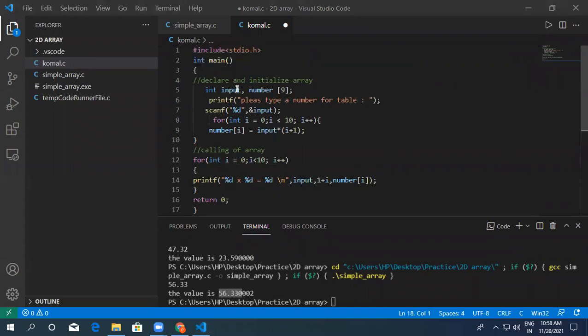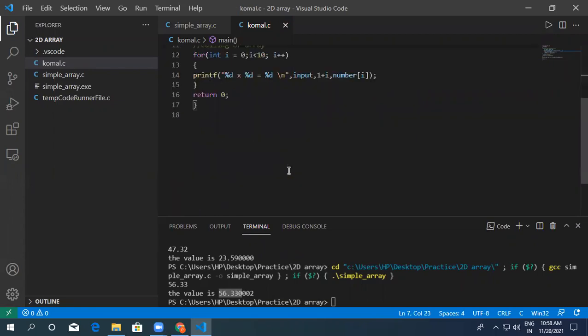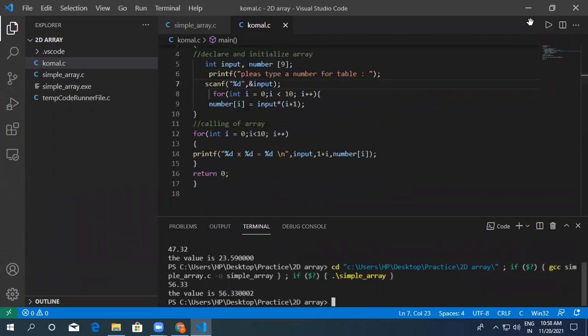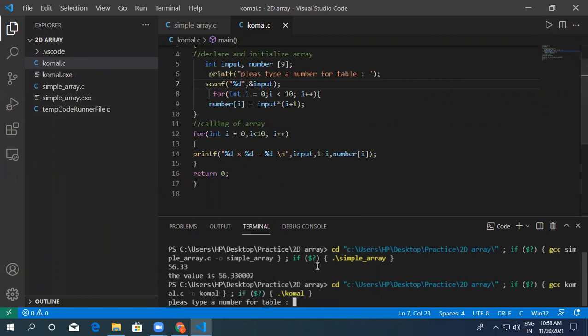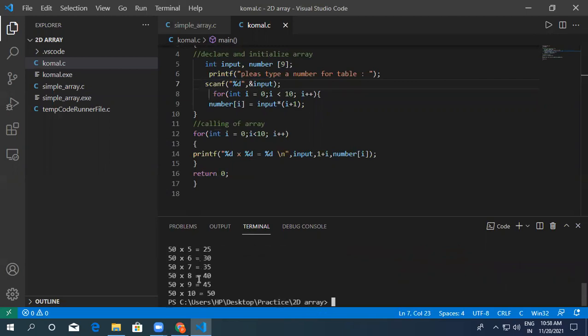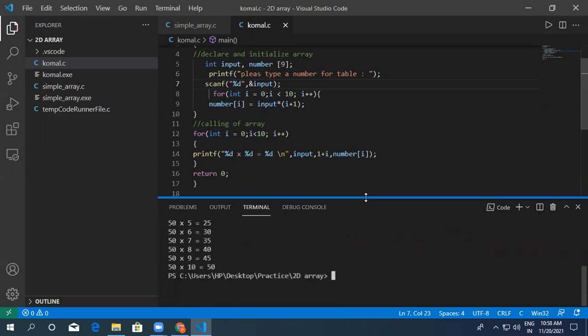Okay, we can check. Here you wrote stdio.h, main, declared a variable int number 9. Okay, it inputs number 9. printf. Okay, so it was you. Let's see. Please enter a number. I write 5. So here also it is showing 50. Let's see why it is showing 50. Here i plus 1, is this. It is showing 50.